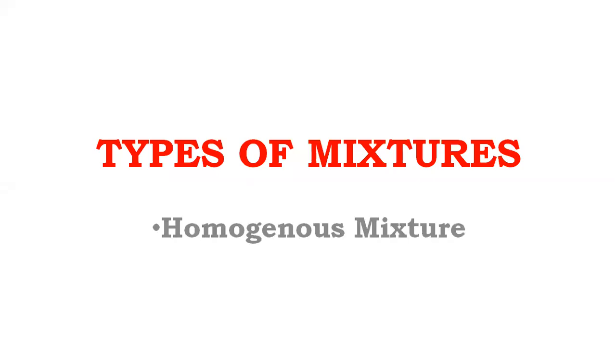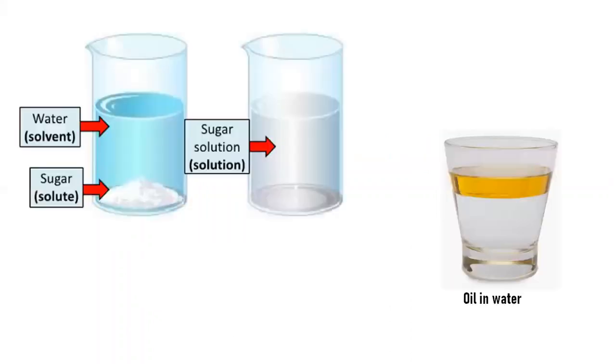Types of mixtures. Mixtures are of two types, homogeneous and heterogeneous. Before starting the topic, let us understand the terms with the help of an example.